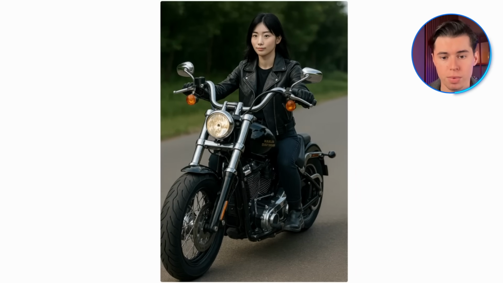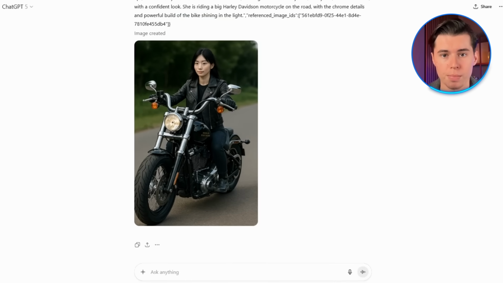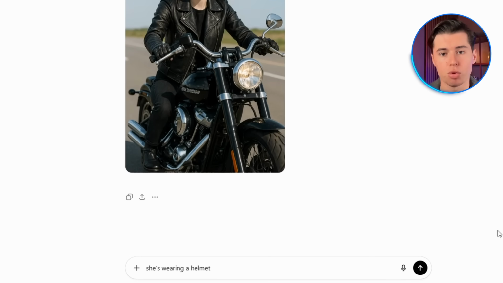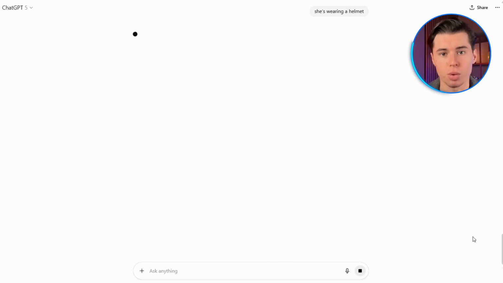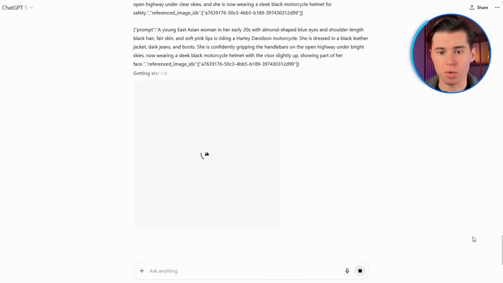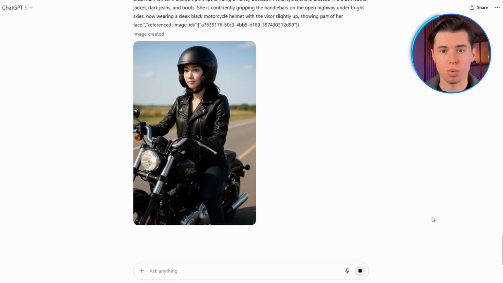If you're planning to go for something really different, it's smart to include that detail in your very first prompt. For example, if you know you're going to make her a biker, you might already add in something like she's wearing a helmet in the original prompt. I'll just add it in right now in a new image. That way, the AI won't struggle as much and start morphing her face later on. But overall, I'd still say this is a really strong result.